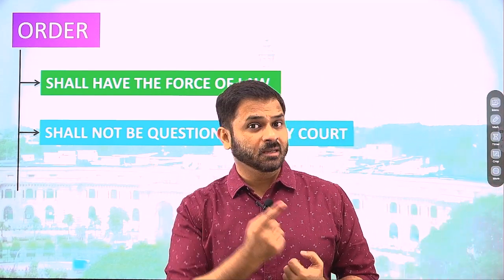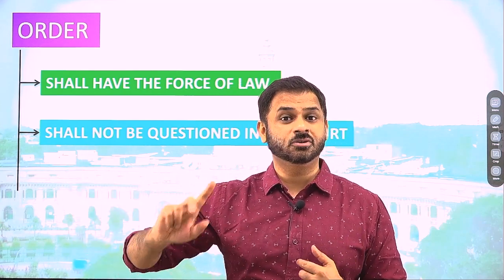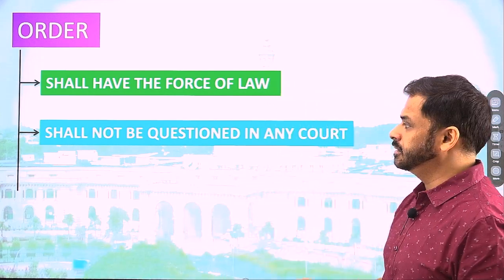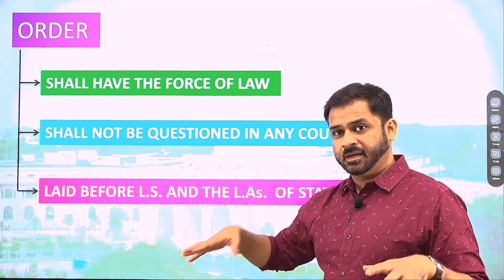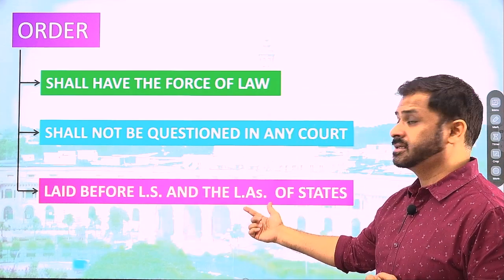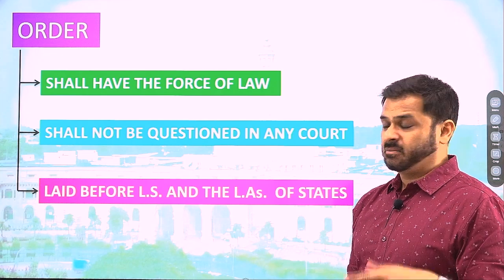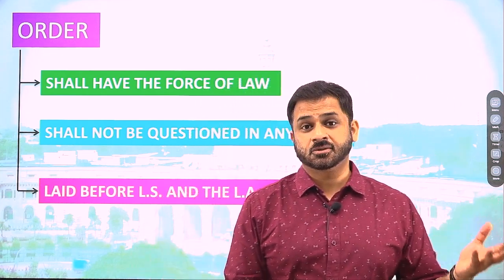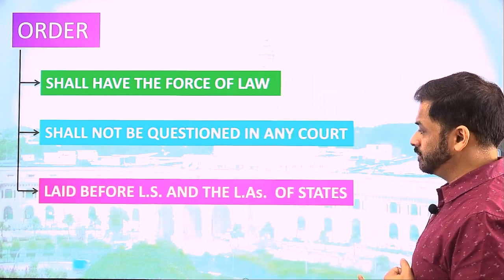The process of delimitation, whether the constitutional provisions were followed, whether the provisions of the laws were followed, those still can be challenged. But the order per se will not be challenged in the court. Second and third thing is that the publication will also be placed in the Lok Sabha as well as in the state legislative assembly. Remember, it is just laid before both these houses. There may be some observations, there may be some discussions, but it's not that it needs to be approved by these houses. It just needs to be laid before both the houses.